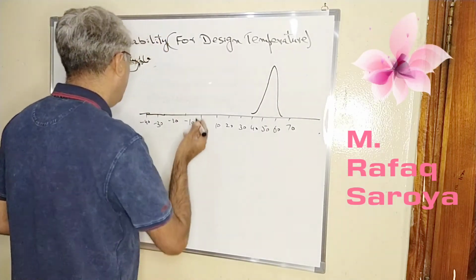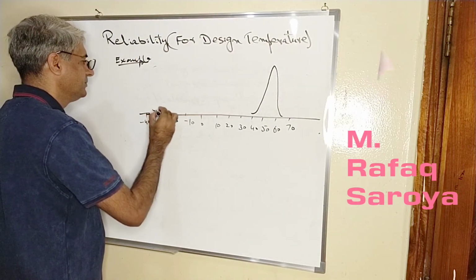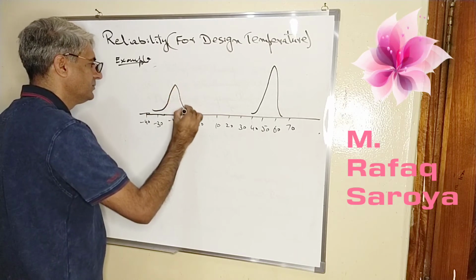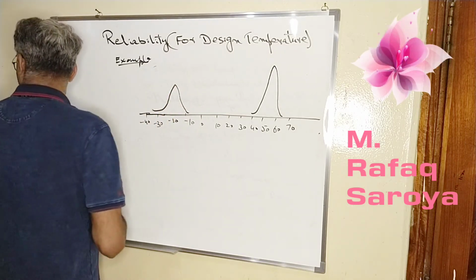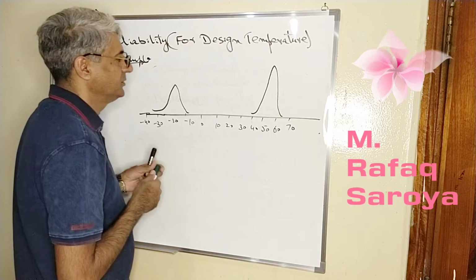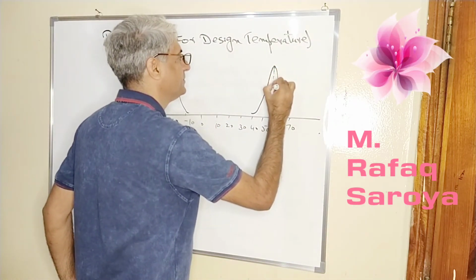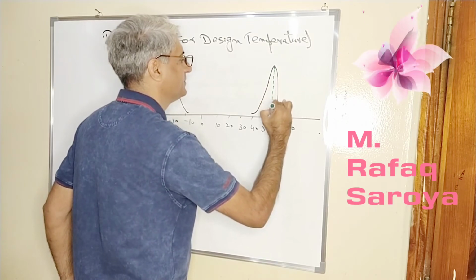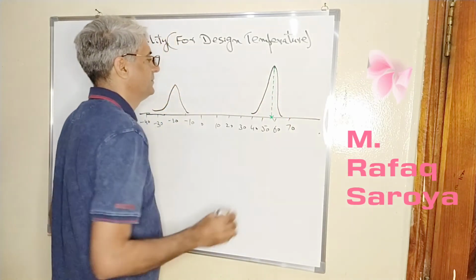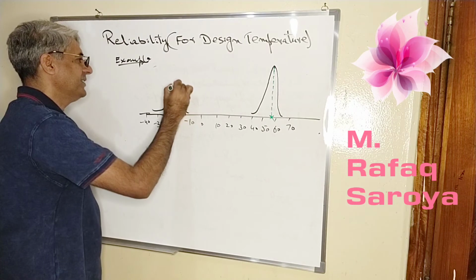So on this side, it comes out to be like this one. This is my 57 Celsius. And this is my 15 Celsius.